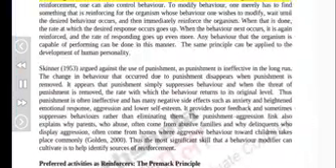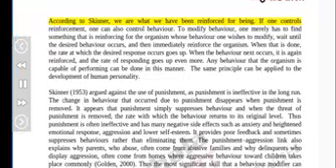According to Skinner, we are what we have been reinforced for being. If one controls reinforcement, one can also control behavior. To modify behavior, one merely has to find something that is reinforcing for the organism whose behavior one wishes to modify, wait until the desired behavior occurs, and then immediately reinforce the organism. When that is done, the rate at which the desired response occurs goes up.